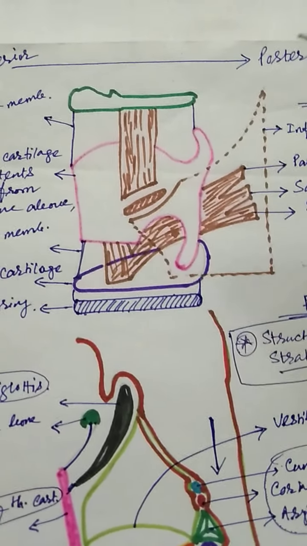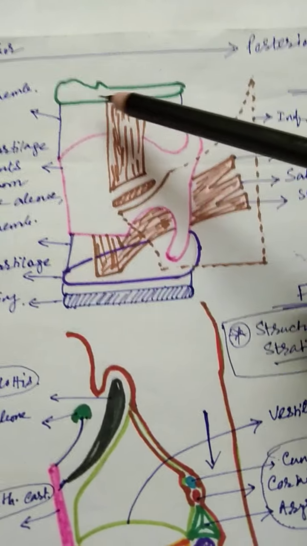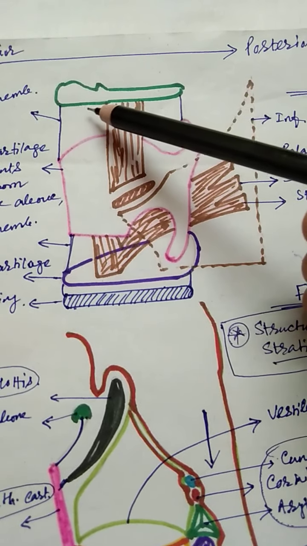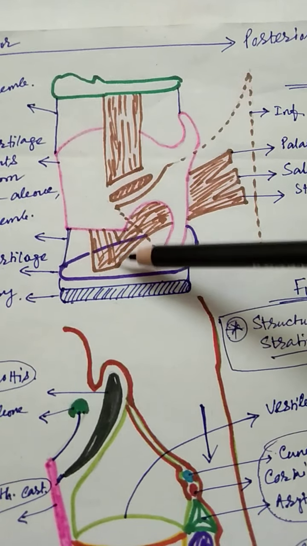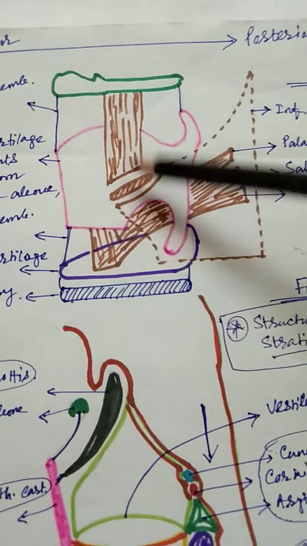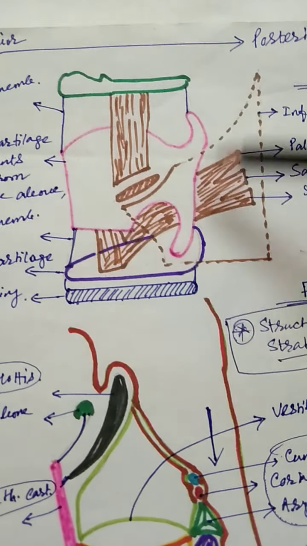Here, in between the hyoid and the thyroid, there is the thyrohyoid membrane. In between the membrane, the laryngeal cartilages are arranged so that the tubular structure inside is formed.